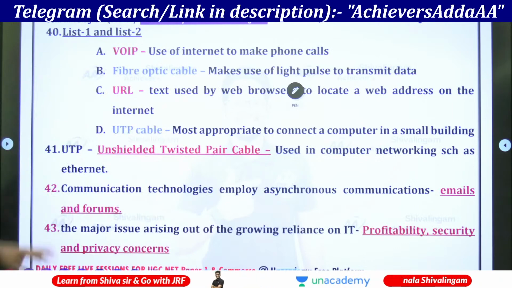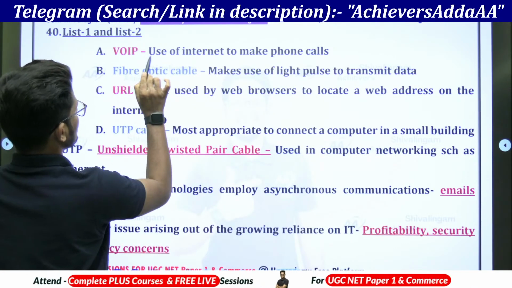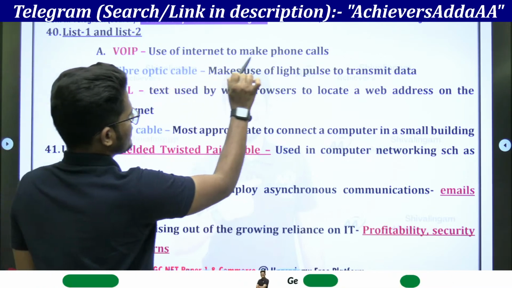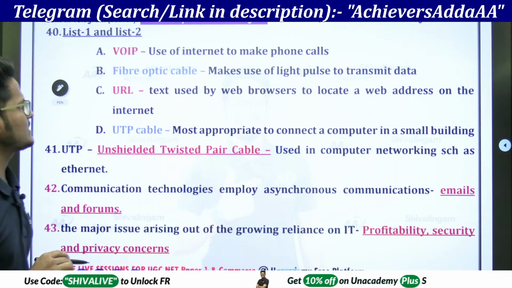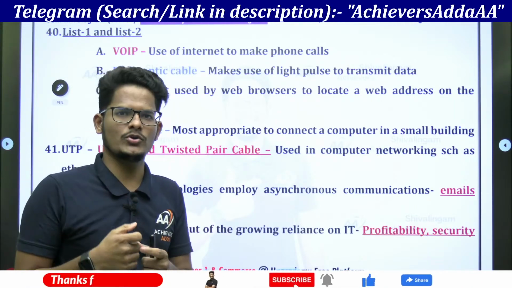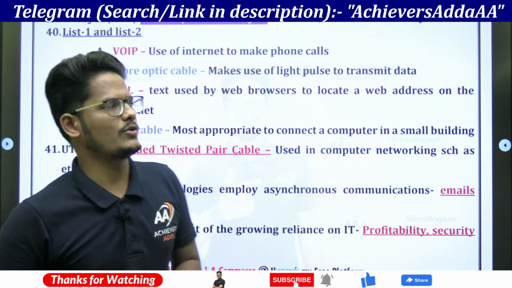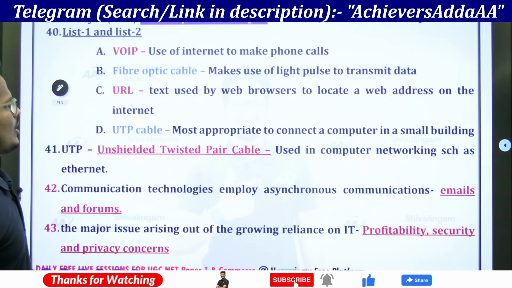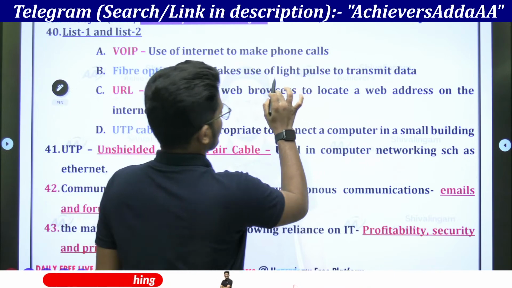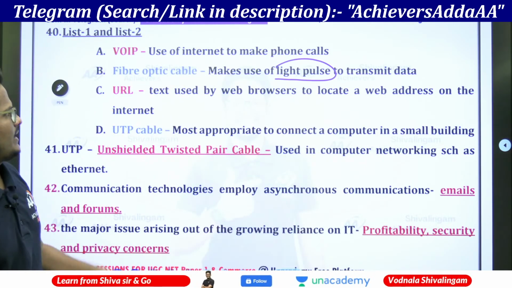So here, VoIP. VoIP, voice over internet protocol, is the use of internet to make phone calls. Yes, we are using nowadays Jio Fiber. Once installed, they are not only giving an internet connection, they are also giving a voice call option where you can connect to them. So fiber optic cable makes use of light pulse to transmit the data. Light pulse to transmit the data.